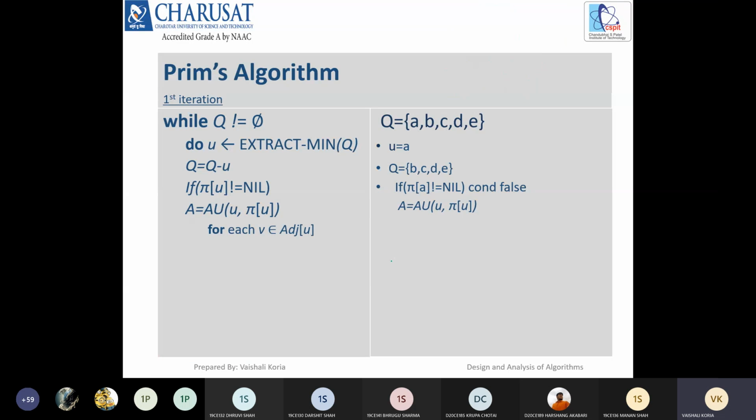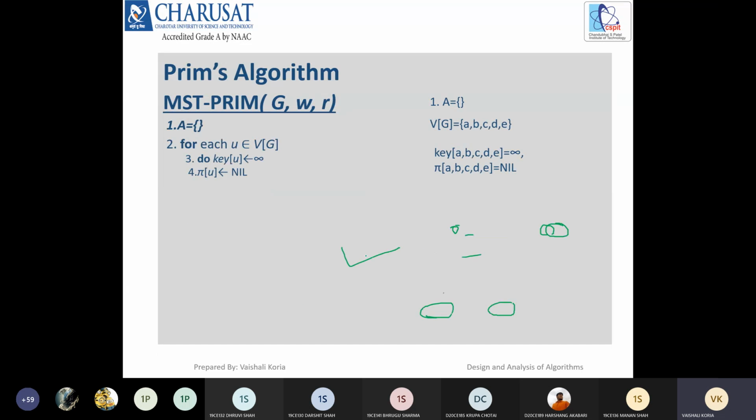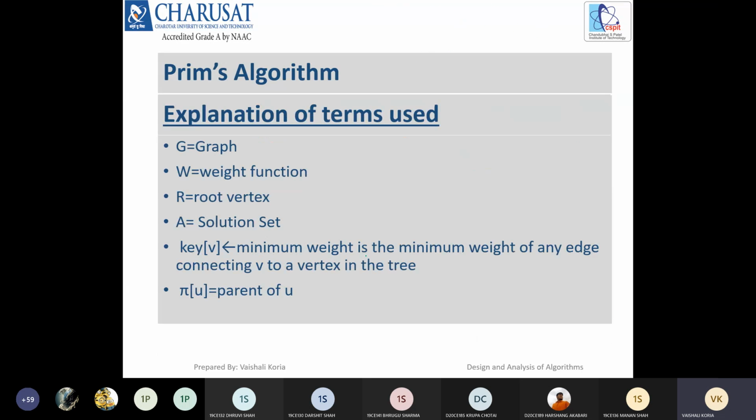Now say for each v which is adjacent to u, so for each v which is adjacent to a, there are only two vertices, c and d, right? We haven't written the graph for this.